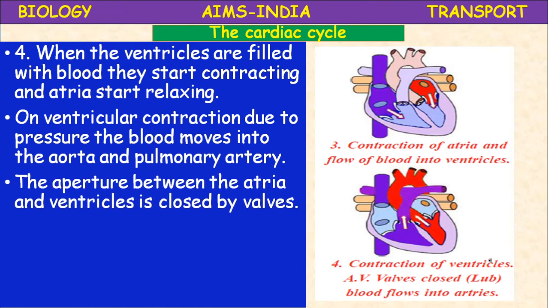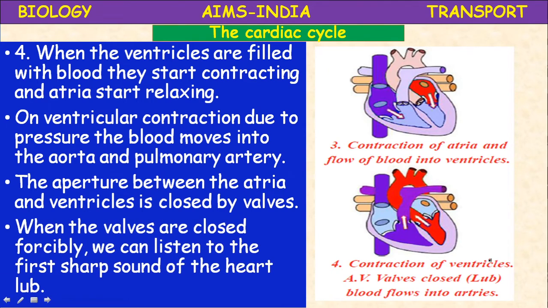The aperture between the atria and ventricles is closed by valves. Now these apertures are guarded by valves. Right auriculoventricular aperture is guarded by tricuspid valve. Left auriculoventricular aperture is guarded by bicuspid valve or mitral valve. They close.